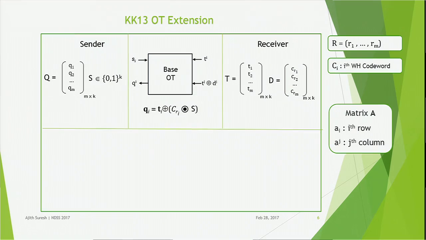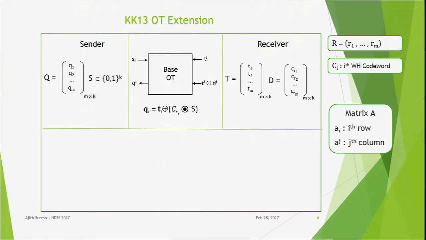Now the first phase of the protocol is the base OT phase, which is shown in this slide. Here the sender will act as the receiver and the receiver will act as the sender. The receiver for the base OTs constructs two matrices of dimension m by k, named T and D, as follows.